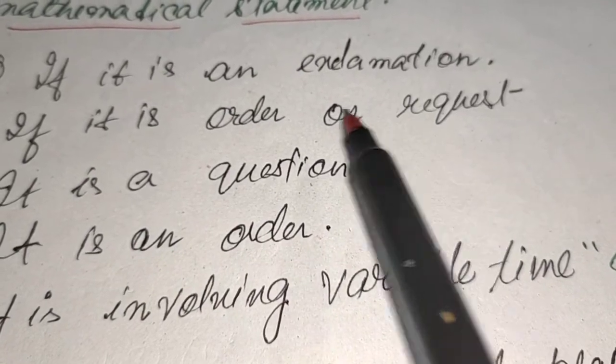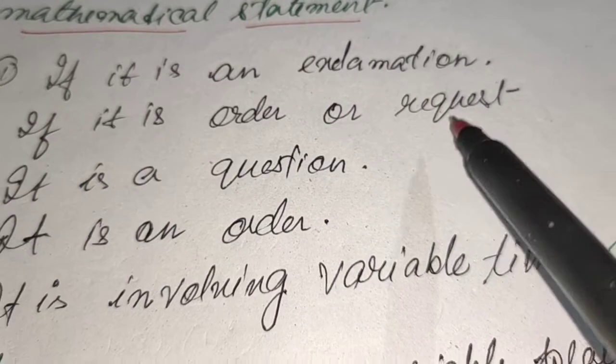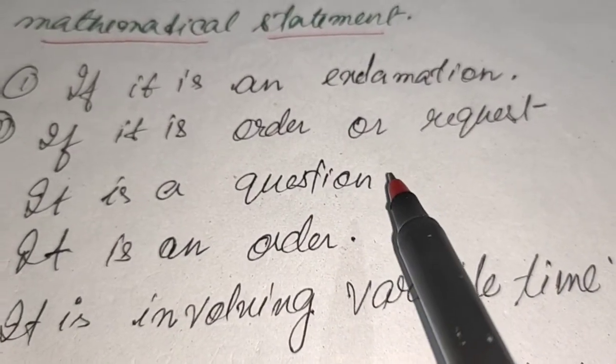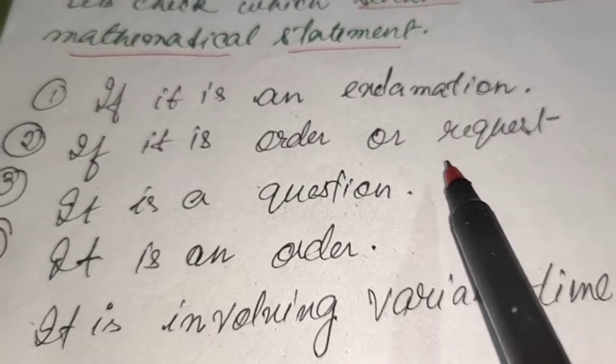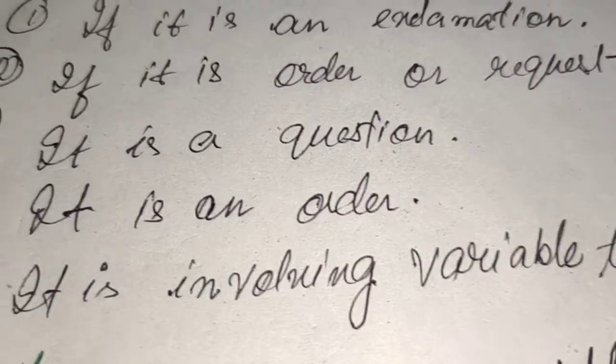If it is a request or order, like please open the door or close the door, it is not a statement. If it is a question, like are you from Delhi or are you from Mumbai, it is not a statement.